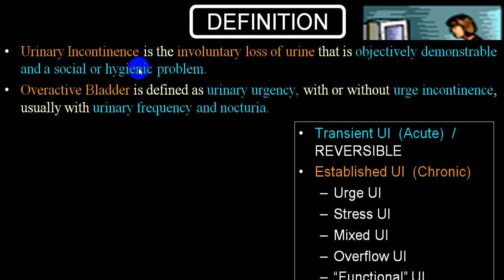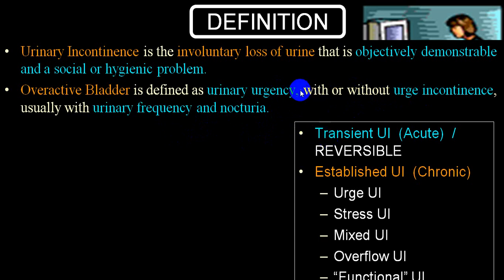Hence this particular person will have social and hygienic problems, while overactive bladder will have urgency associated with frequency, nocturia, and urgency will be there with or without urge incontinence. That's why it is urgency with or without incontinence.